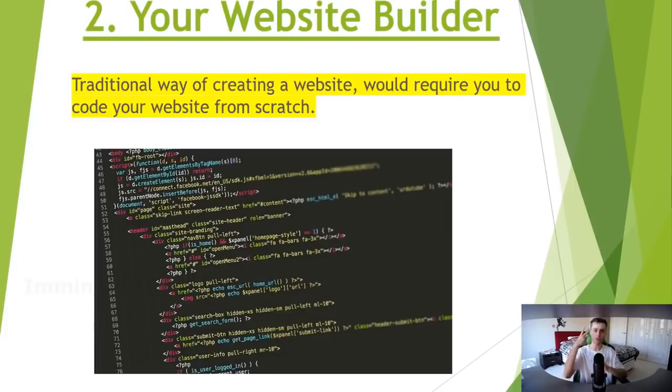Now, the second thing we need to do is actually have some sort of website builder, because if you don't, you're going to have to do the HTML and CSS and all this coding stuff, which is really hard. Really, you need to be really tech savvy, and you have to learn HTML and all this type of complicated stuff, which is really hard. The other alternative to that is to spend thousands of dollars, even tens of thousands of dollars, to hire a website developer to code your website.